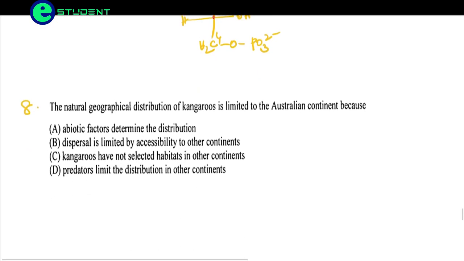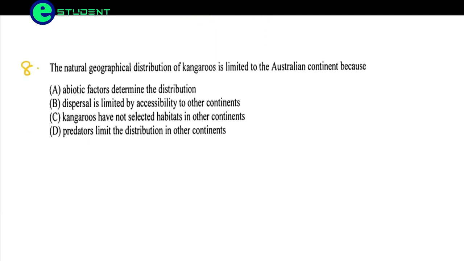Coming to the next question. The natural geographical distribution of kangaroos is limited to the Australian continent because abiotic factors determine the distribution. Dispersal is limited by accessibility to other continents. Kangaroos have not selected habitats in other continents. Predators limit the distribution in other continents. So this is absolutely wrong. Predators do not limit the distribution.